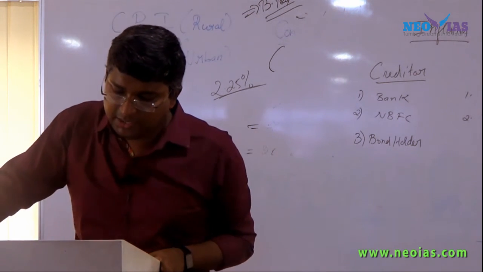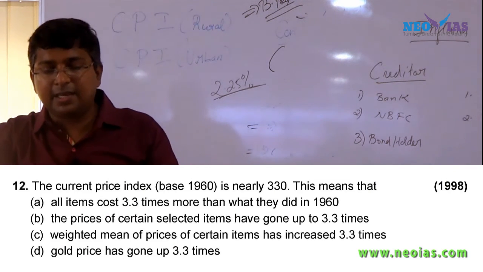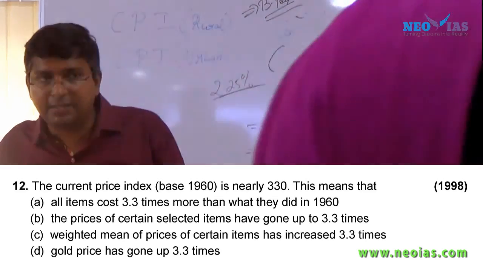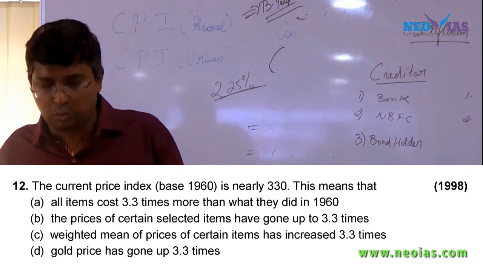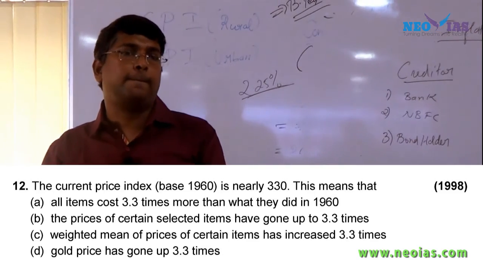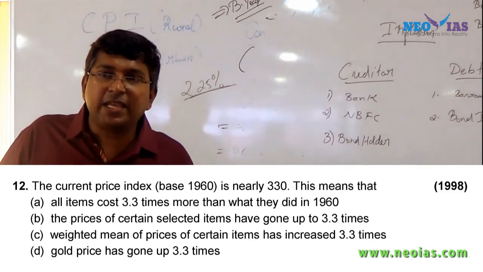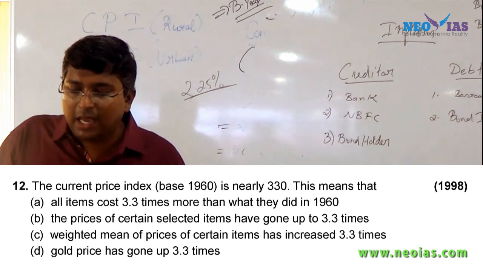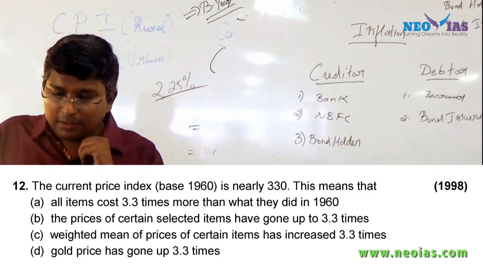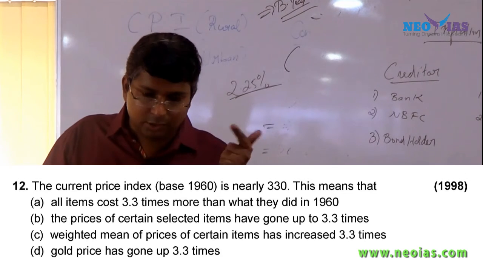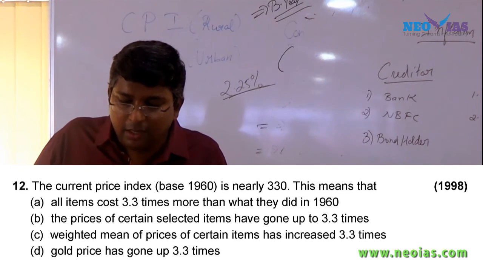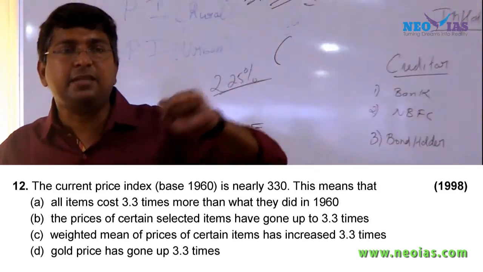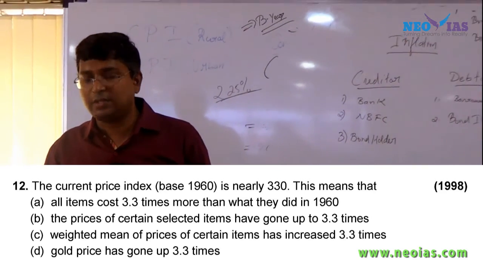Then the 12th question, in relation to the base year and price index. It's talking about the current price index with base year 1960 being nearly 330. This means that the weighted mean of prices of certain items has increased. From the base year it has increased to 330, so it means a 3.3 times increase. An index is always calculated on the basis of a weighted average, because weightage is given to different items. So the answer is C.